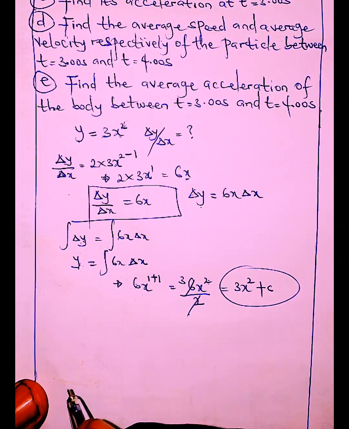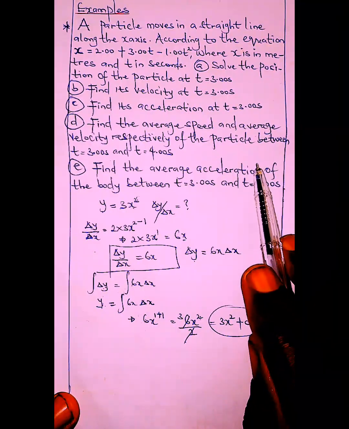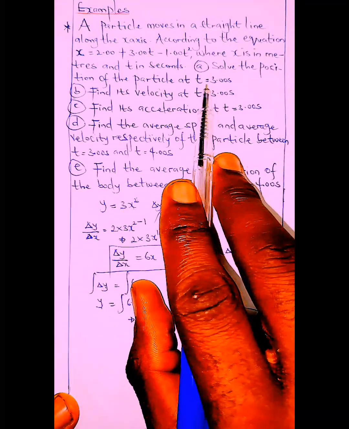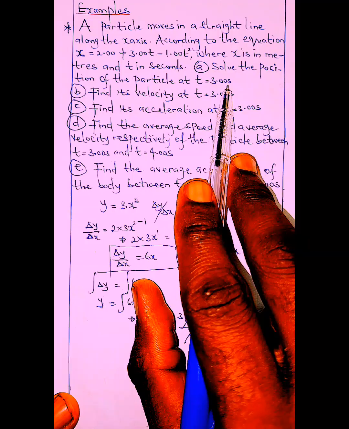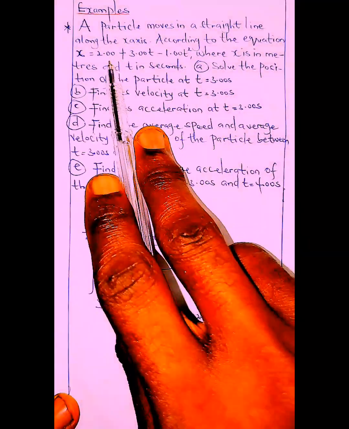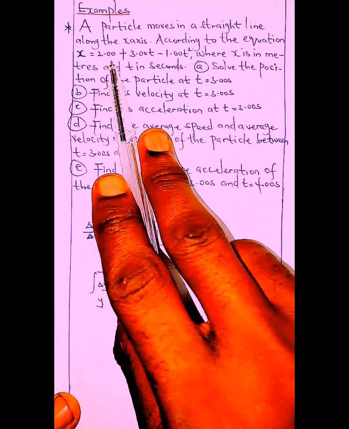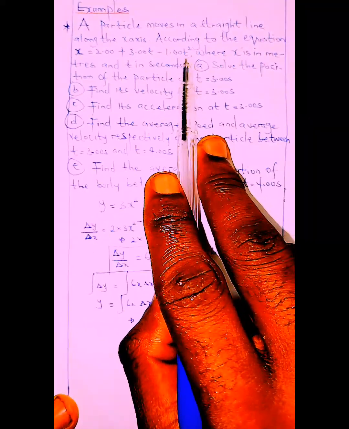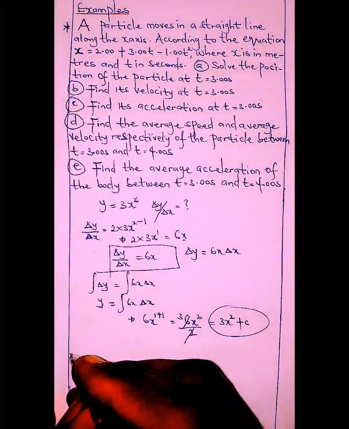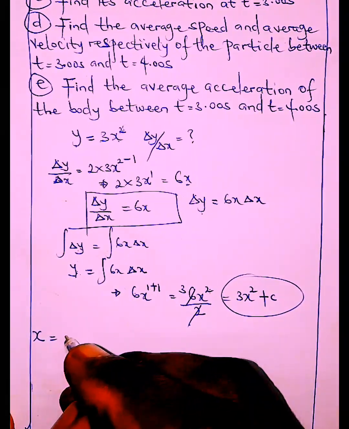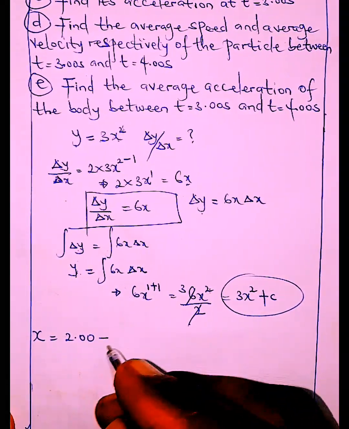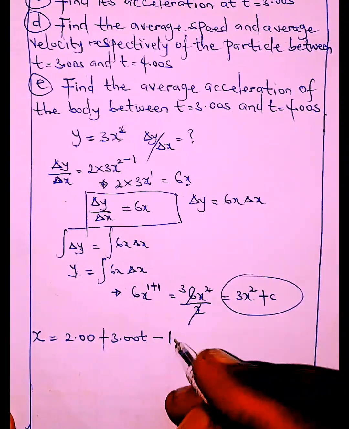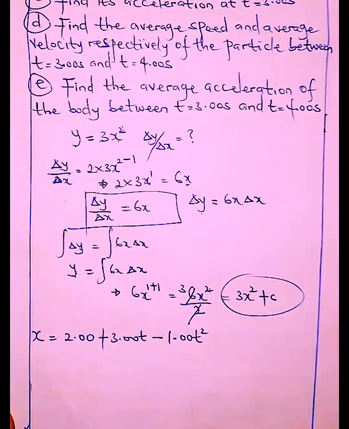Now the very first question, we are asked to solve for the position of the particle at time 3 seconds. Now don't forget we are given an equation. This is a positional equation: x equals 2.00 plus 3t minus 1.00t squared. So let's take that down. x is equal to 2.00 plus 3.00t minus 1.00t squared.